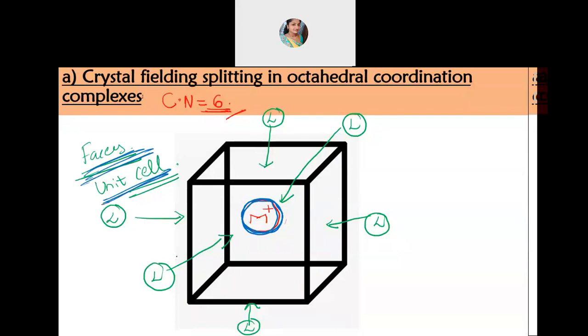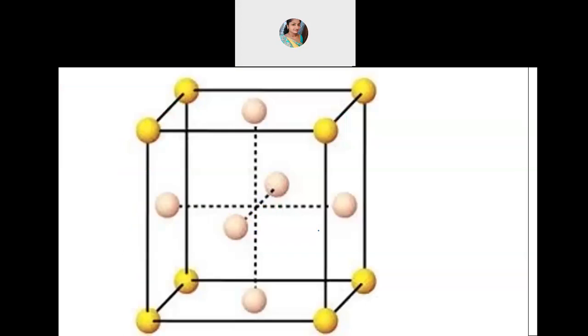If they approach from the faces of the unit cell, as you can see here, this was ligand 1. I will number them: 1, then 2, then 3, the fourth face, the fifth one, and then the sixth one. So the ligands should approach the 6 faces of the cube and close in on the metal, which will form the octahedral complex. Finally, it will look like this.